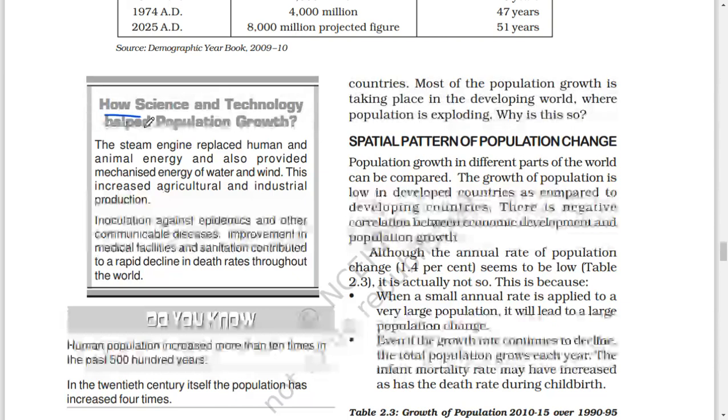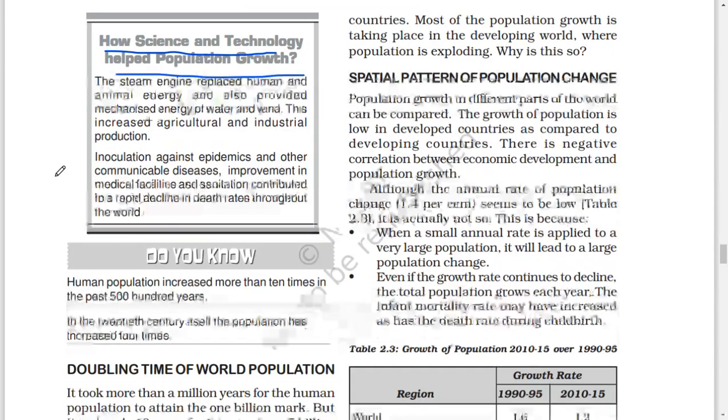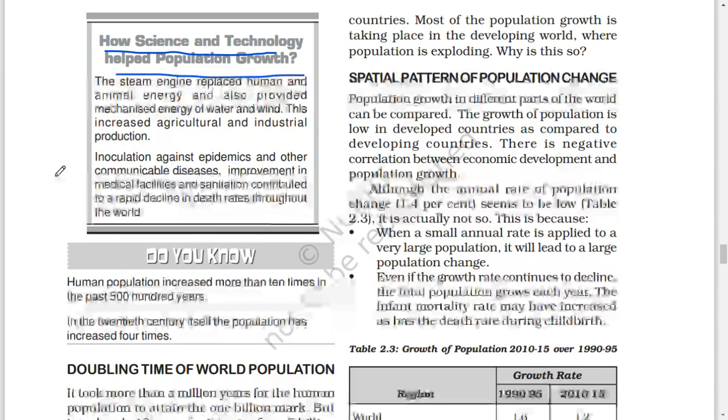How science and technology help population growth. The steam engine replaced human and animal energy and also provided mechanized energy of water and wind. This increased agricultural and industrial production. Inoculation against epidemics and other communicable diseases, improvement in medical facilities and sanitation contributed to a rapid decline in death rates throughout the world.